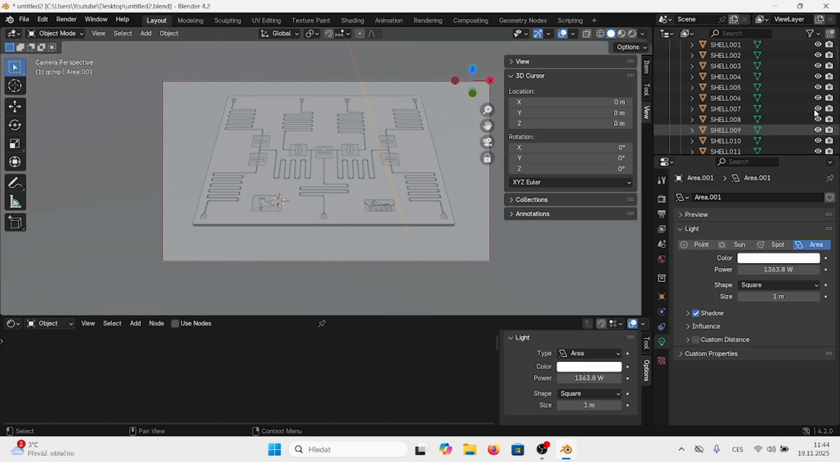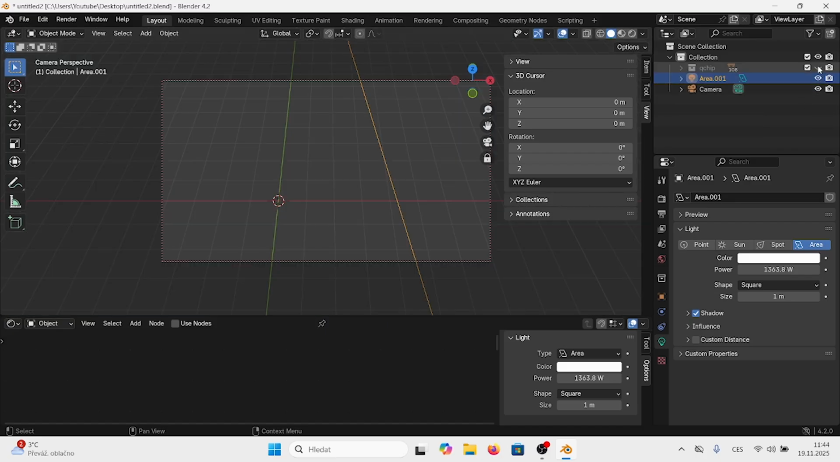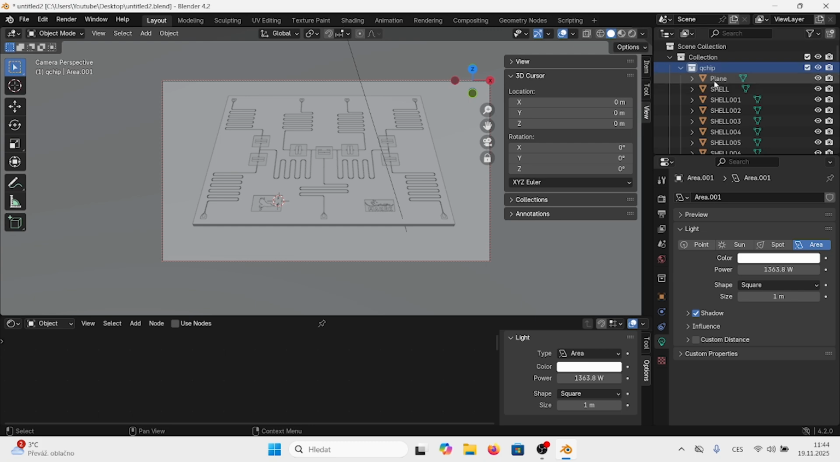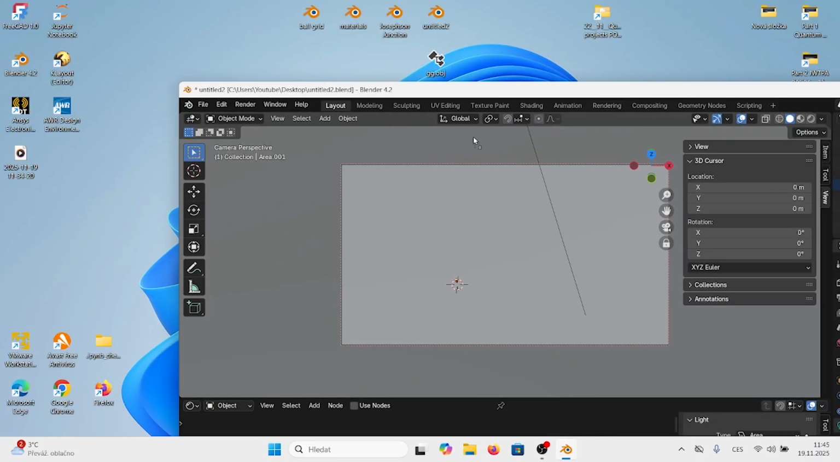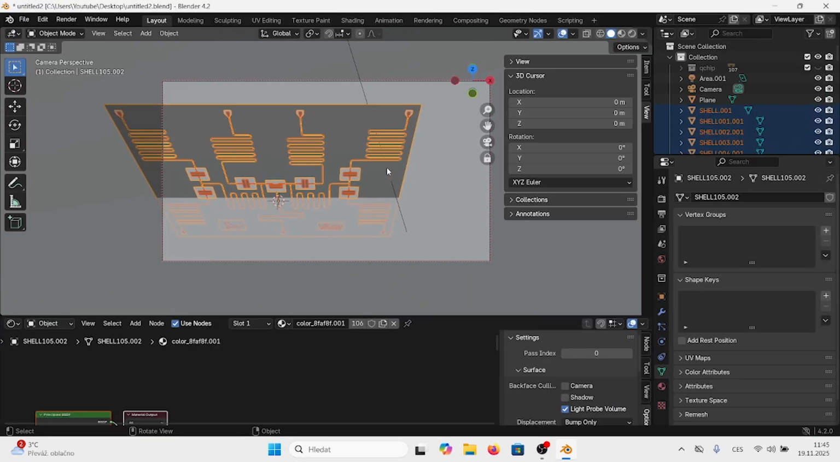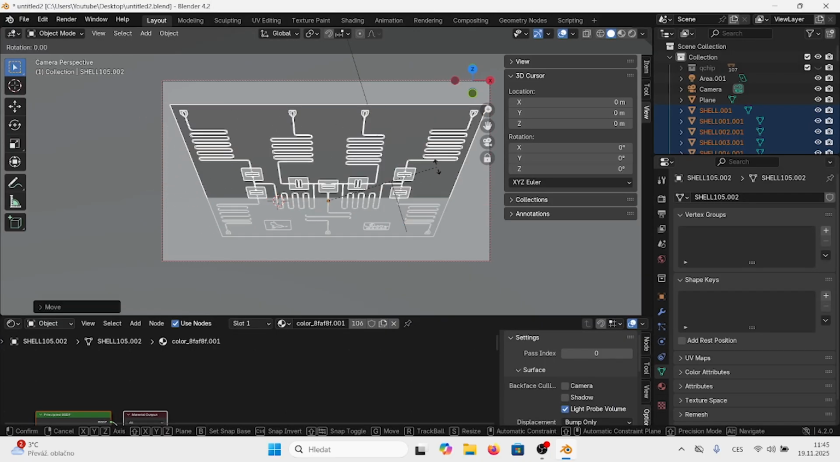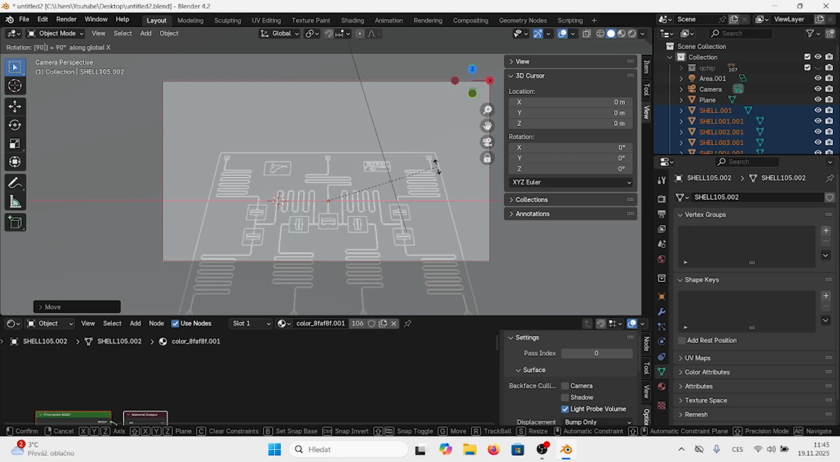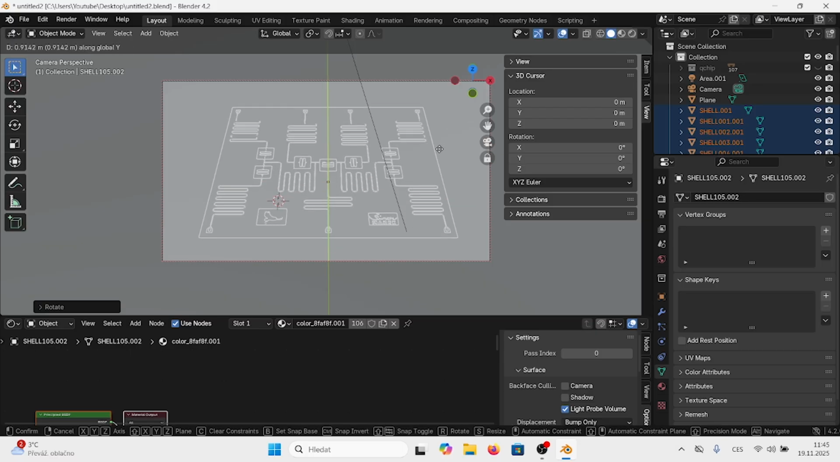And if we move our plane out of collection and make our quantum chip disappear, here is our file for quantum chip, which is generated from Qiskit Metal. We can move it, so we will center it and we will click rotate along x-axis and minus 90 degrees. So we have our quantum chip.